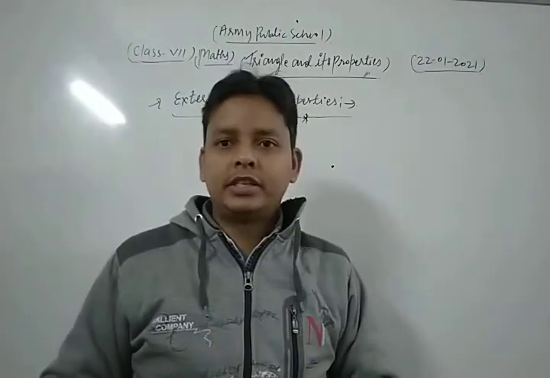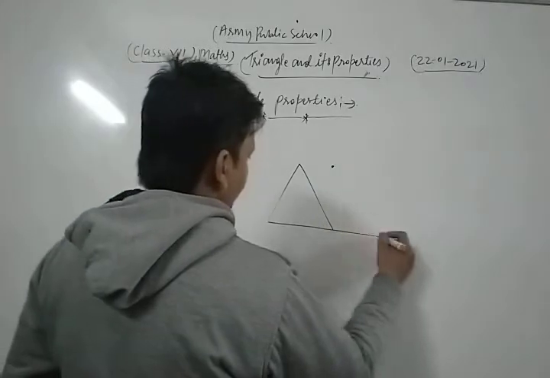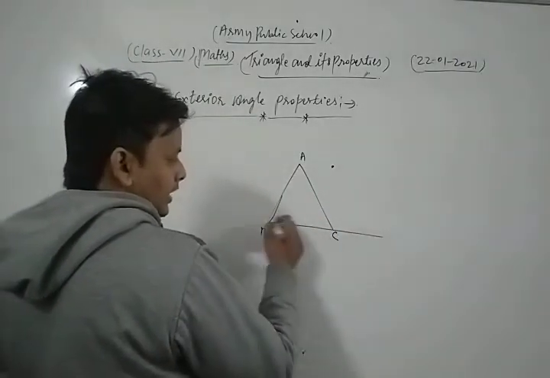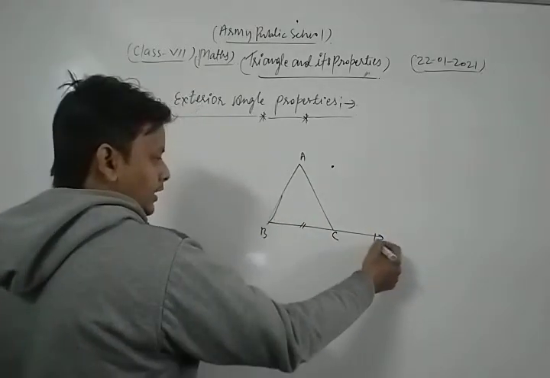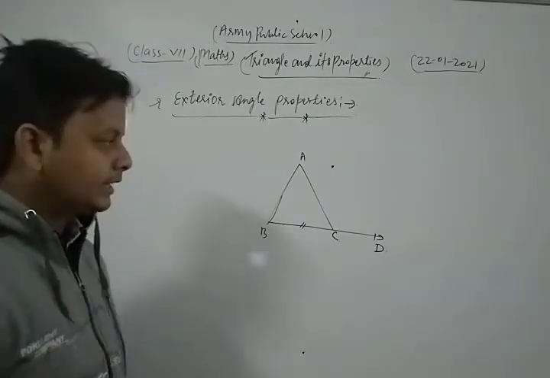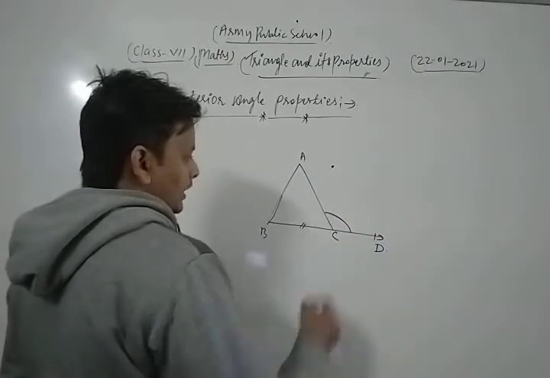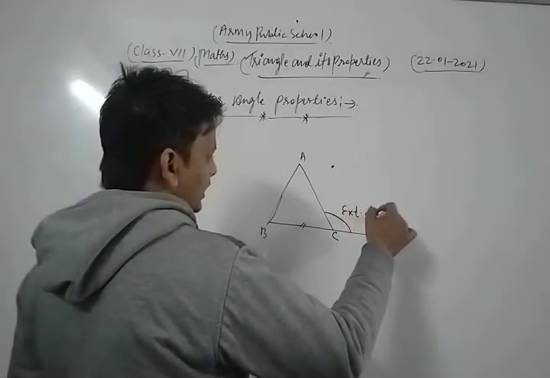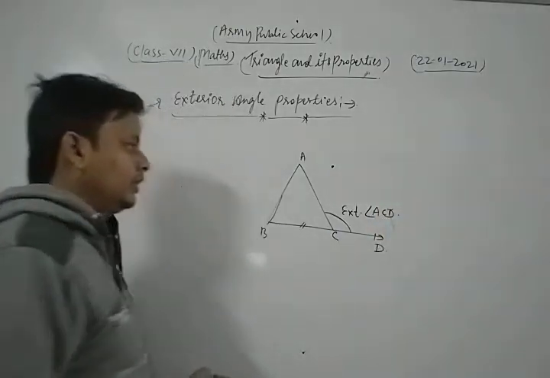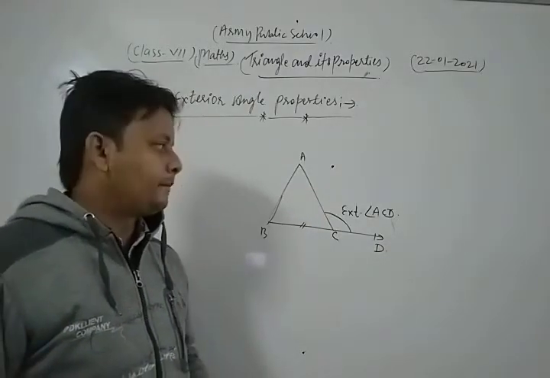What is the concept of exterior angle property? Let's see. Suppose that in any triangle ABC, its side BC is produced to D. Then in that condition, the angle ACD, this is called the exterior angle ACD.